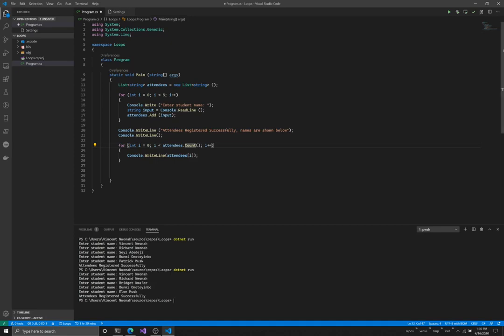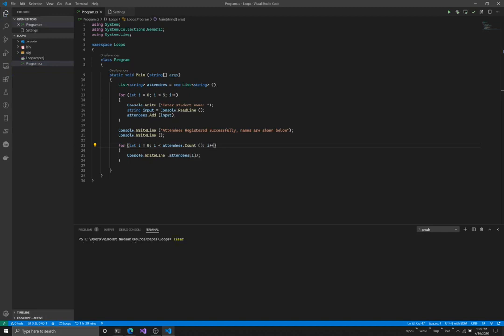Okay, I noticed we didn't print out our attendees, but then I forgot to save the file. So I'm going to go to File, Save, and I'll have to clear and run this again. So I'll say dotnet run.